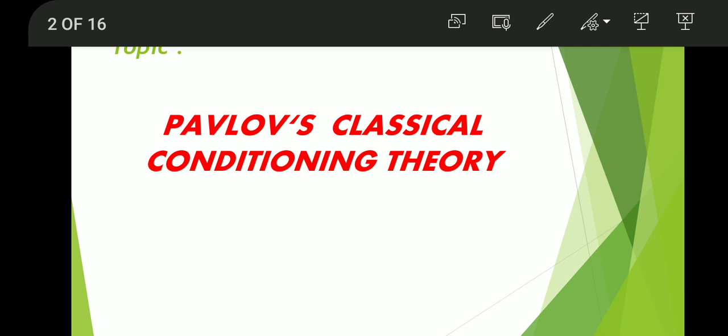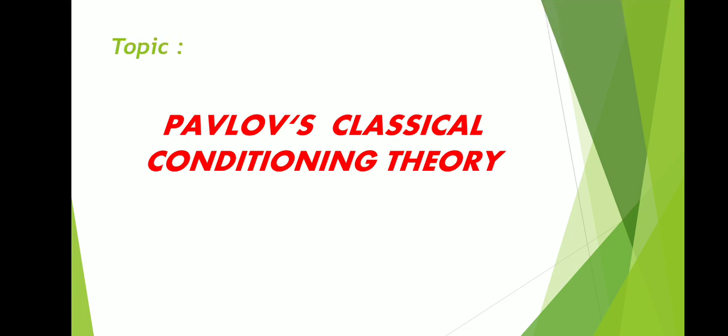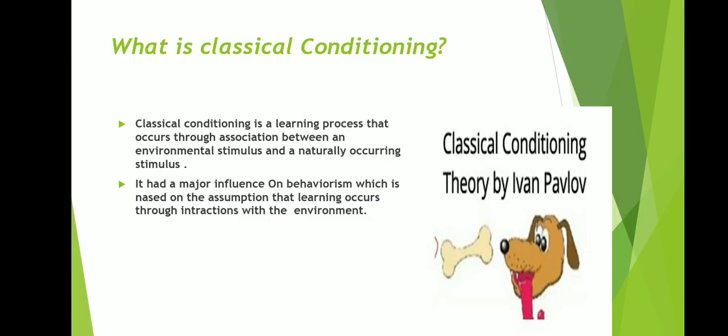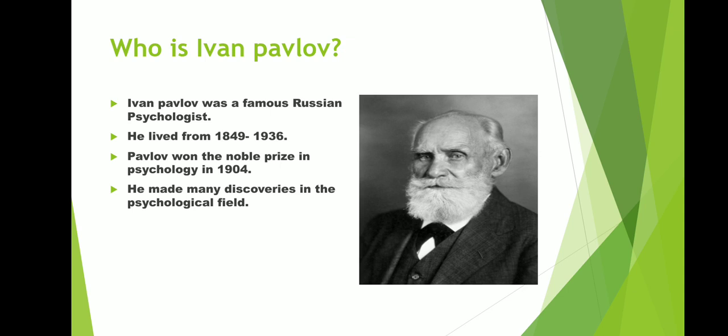My topic is Pavlov's classical conditioning theory. What is classical conditioning? Classical conditioning is a learning process that occurs through association between an environmental stimulus and a naturally occurring stimulus. It had a major influence on behaviorism, which is based on the assumption that learning occurs through interactions with the environment. Who is Ivan Pavlov?